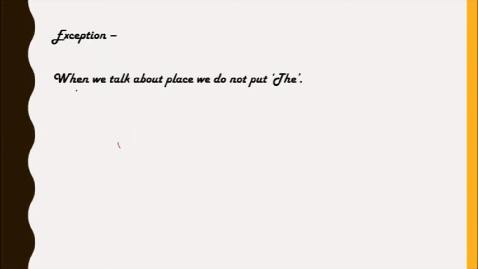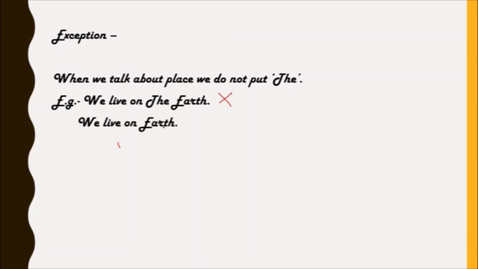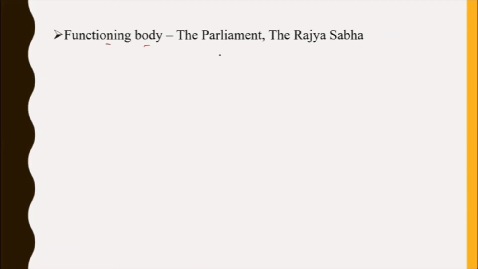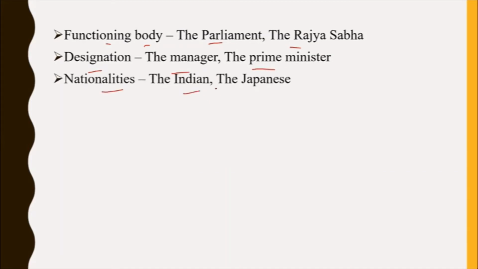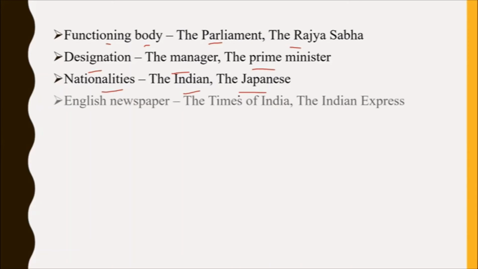Exception, when we talk about a place, we do not put the. Example, we live on the earth is wrong. We live on earth. This is correct because we are using earth as a place. Functioning body, example the parliament, the Rajya Sabha. Designation, example the manager, the prime minister. Nationalities, example the Indian, the Japanese. English newspaper, example the Times of India, the Indian Express.